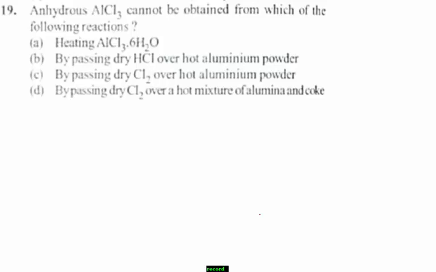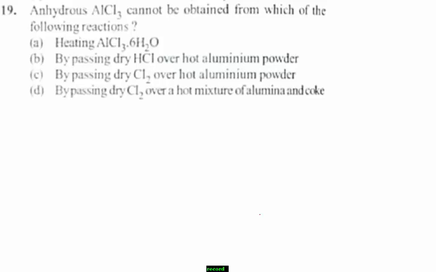Option A, heating AlCl3·6H2O. Option B, by passing dry HCl over hot aluminium powder. Option C, by passing dry Cl2 over hot aluminium powder. Option D, by passing dry chlorine over a hot mixture of alumina and coke.